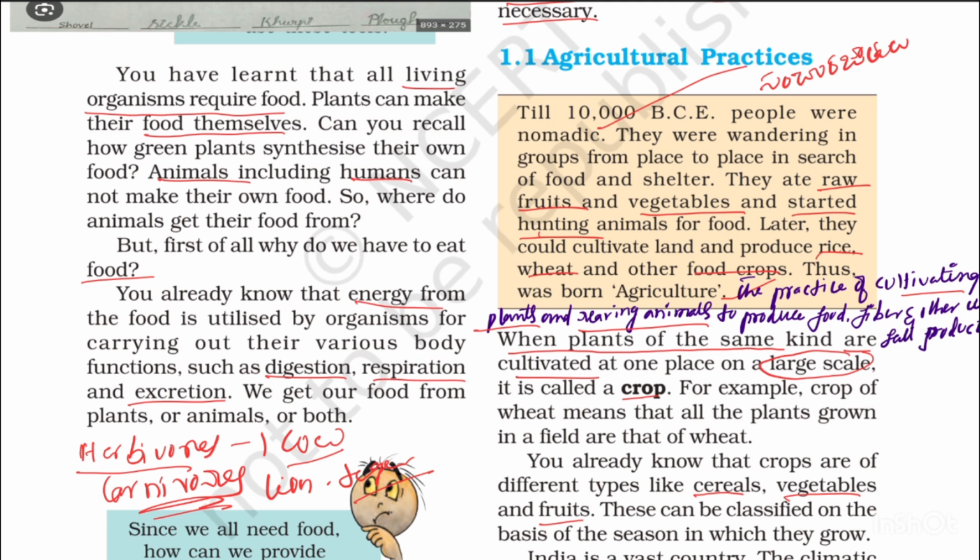Crops, as we have already discussed, means the same kind of plants cultivated at one place on a large scale. A crop of wheat means that all plants grown in a field are wheat.